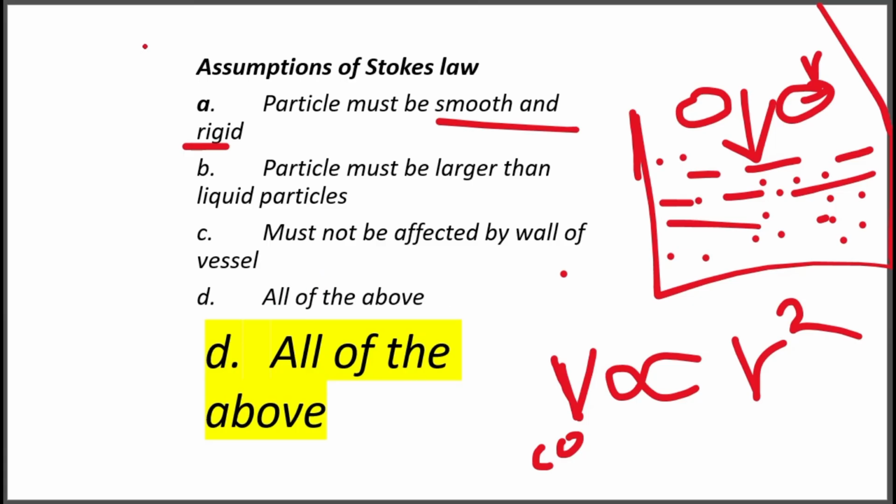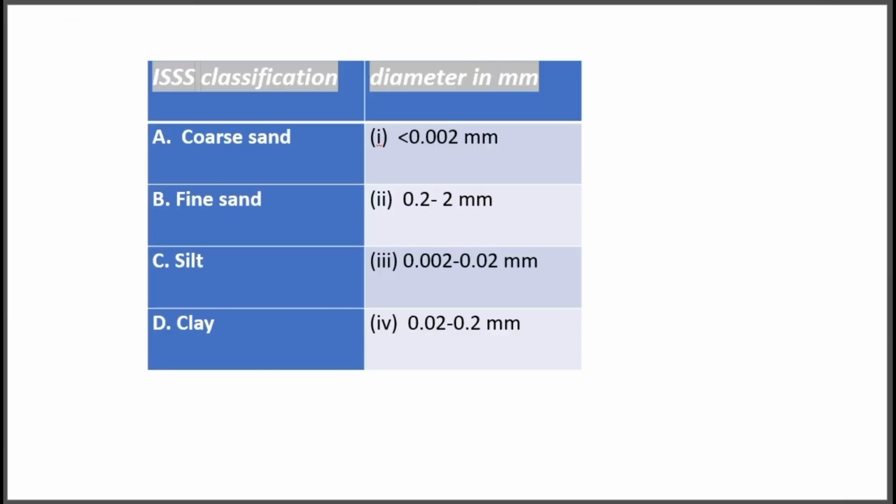These are also very important questions. The next, match the following. This is the ISSS classification, International Society of Soil Science classification. Coarse sand, fine sand, silt and clay, their respective diameter in millimeter. So what is the correct option?